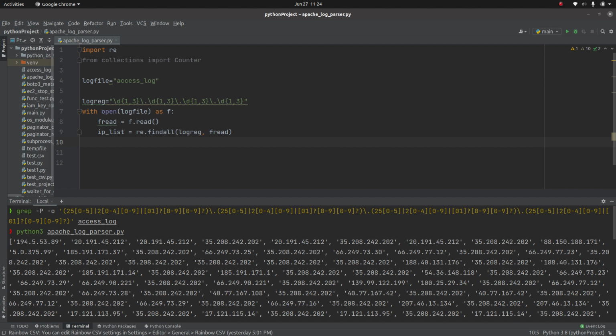So our main idea is to count the number of times each IP exists in our file.